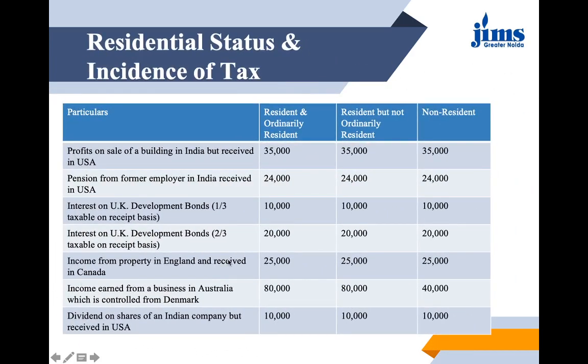Income from property in England and received in Canada. Let's see in these cases. In the first case, being resident and ordinary resident, it would be taxed in India. The same goes for the resident but not ordinary resident, and the same goes for a non-resident, because the income belongs to the point where it is accruing, in India, because he has the status of non-resident.